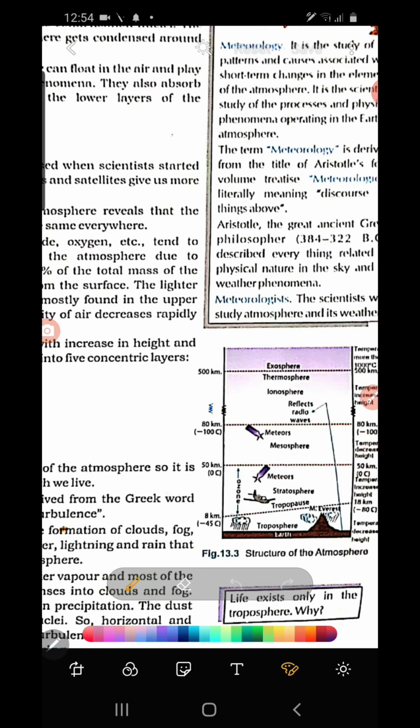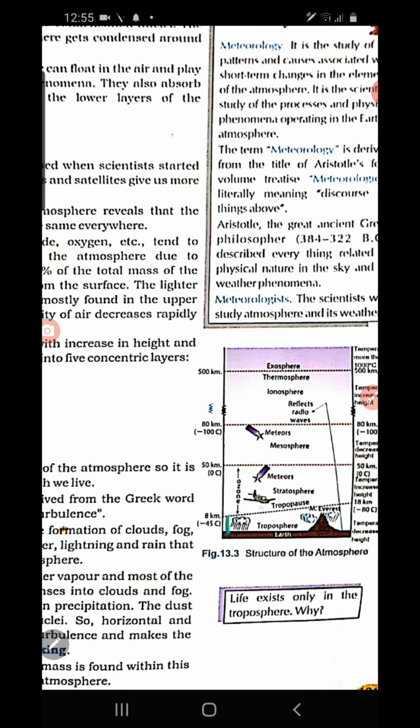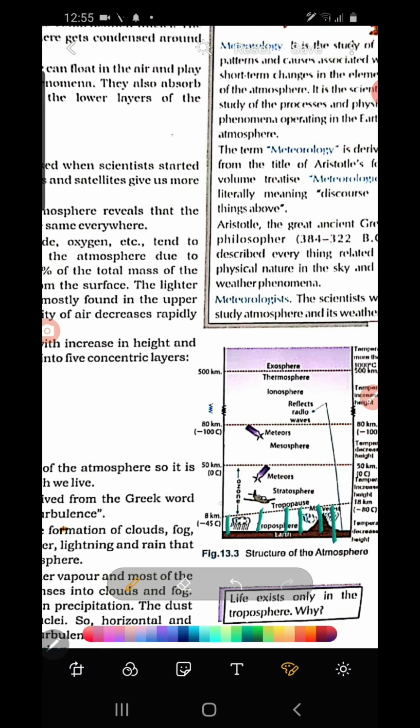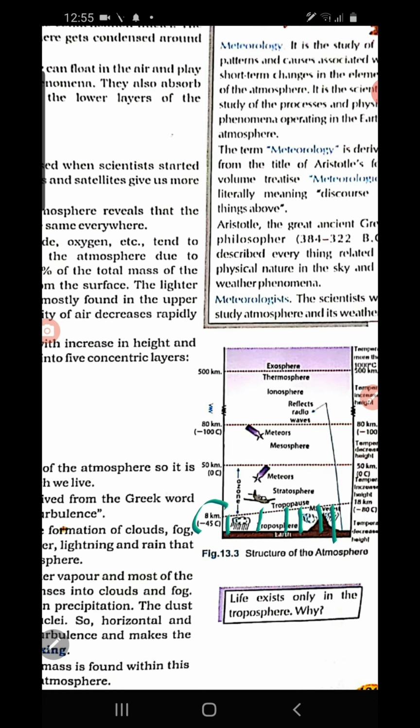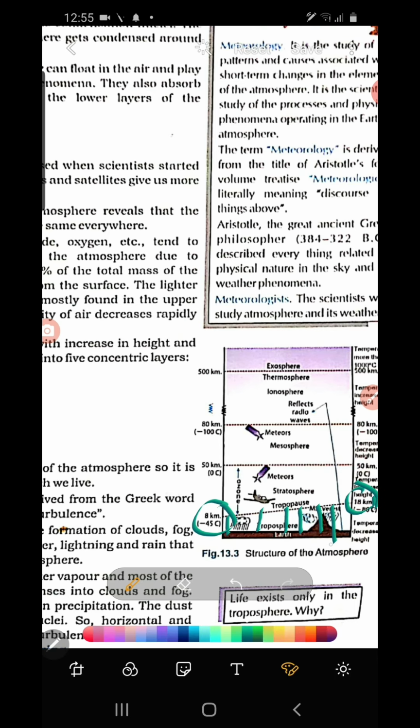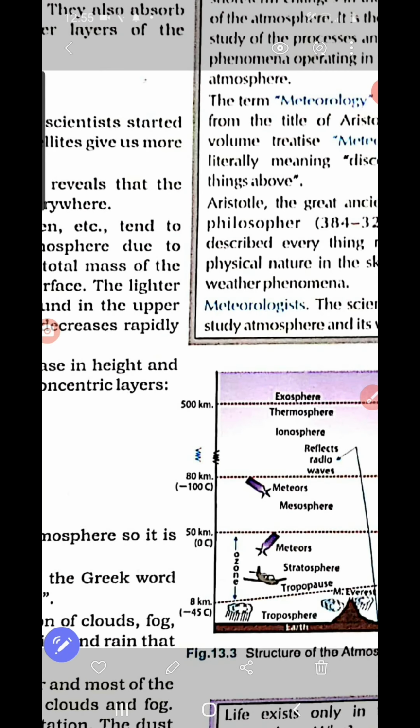Suppose near this region it is 8 km, then as you move to the equator, the altitude increases. So the height of the troposphere varies from 8 km to 18 km. All the important weather phenomena take place in the troposphere. Which are the important weather phenomena?